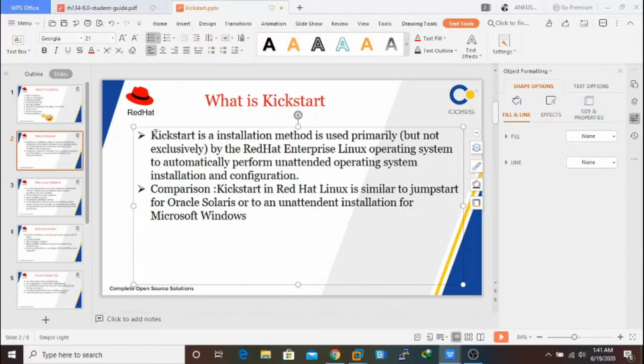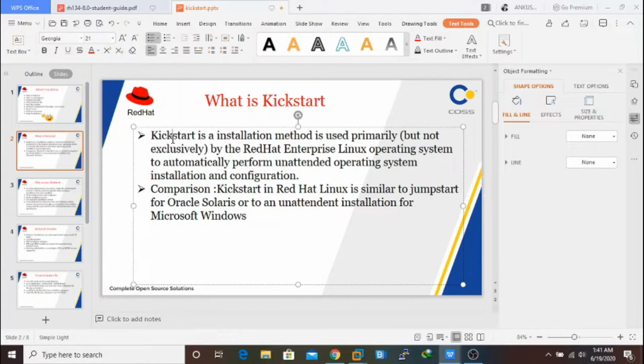When you are going to install an operating system on a large scale, we cannot reach every system and install the operating system, right? I would need manpower for that, or it will consume more time. So to save time and manpower, we use Kickstart there. Like WDS server in Windows, here also we have Kickstart installation in Linux.